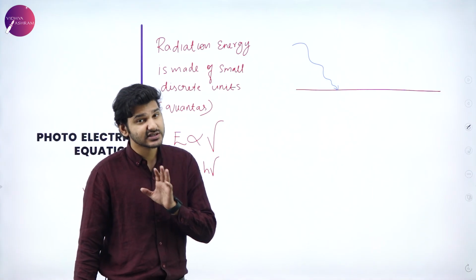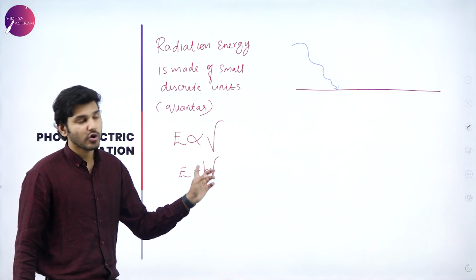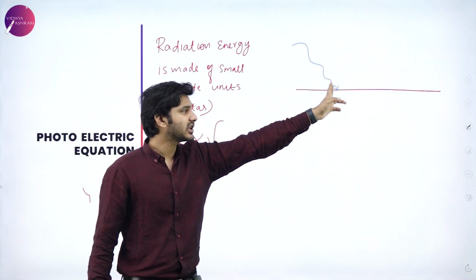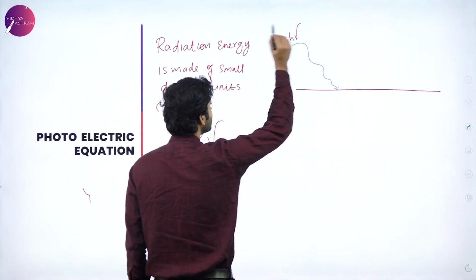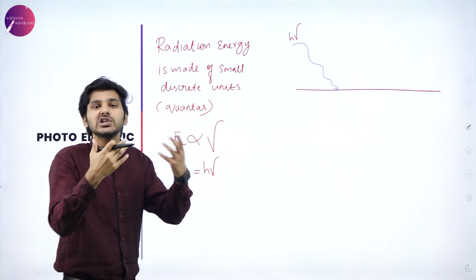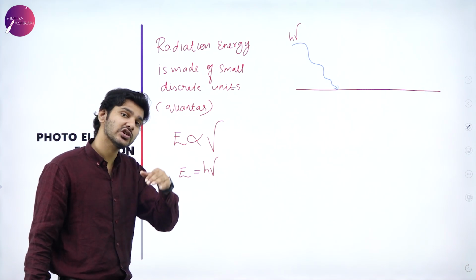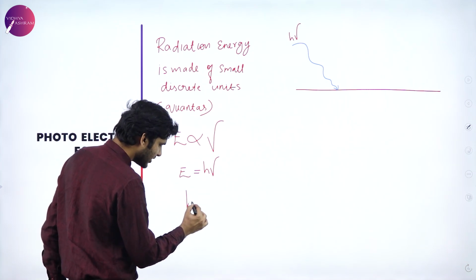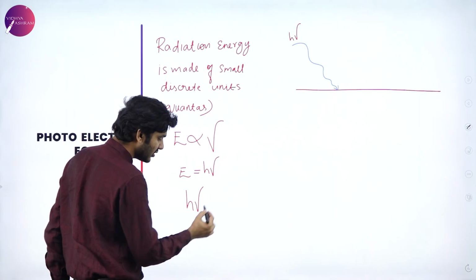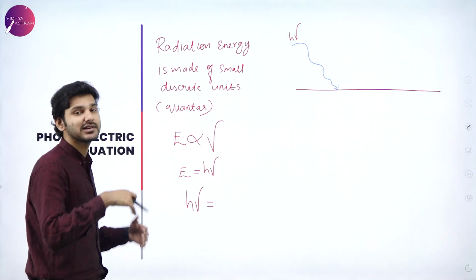Now, the equation is not complete yet. Now, why is this E is equal to h nu? We know that this particular ray of light now has an energy that is h nu. But what is this energy used for? This energy is in turn used to free the electron in the metal surface. Or simply you can say that this particular energy h nu is used to free the electron from the metal surface.